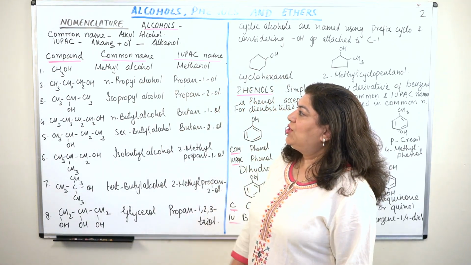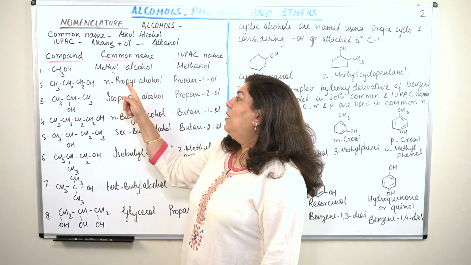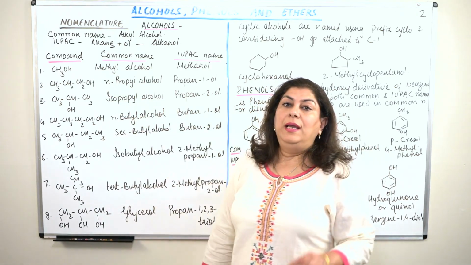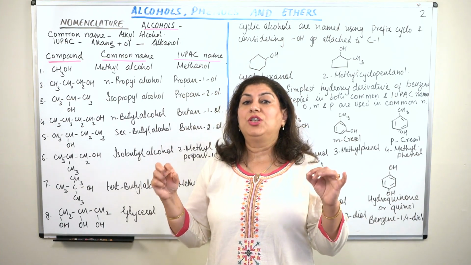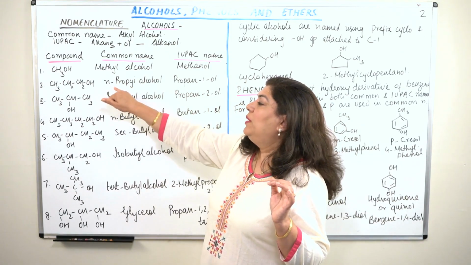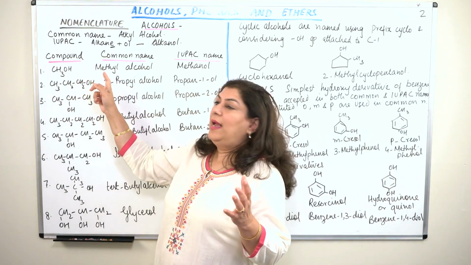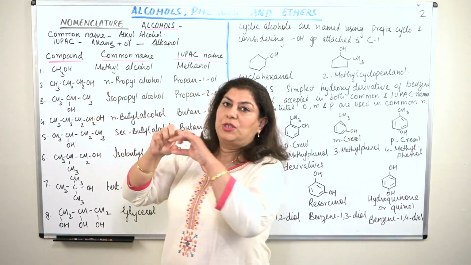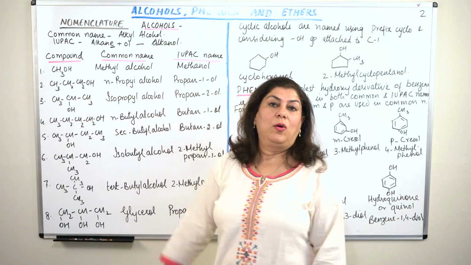But in common nomenclature, what do we call this compound? It is known as normal propyl alcohol. Why normal? In common nomenclature, when a compound is a straight chain, we call it a normal compound. So this is called normal propyl alcohol because it must have been obtained from propane, the alkyl group is propyl, and it is normal because it is a straight chain, there are no branches.